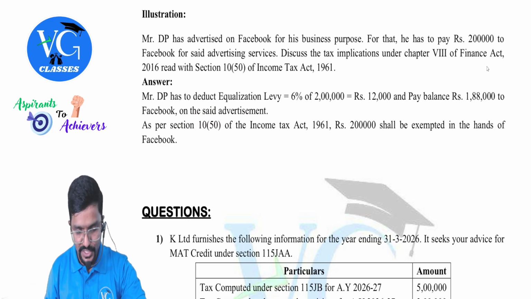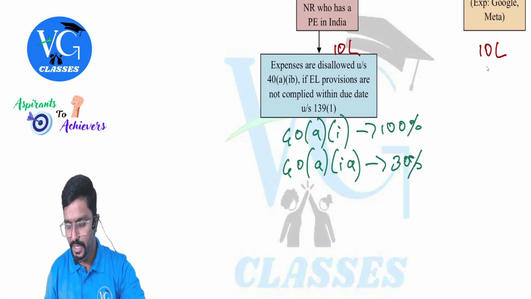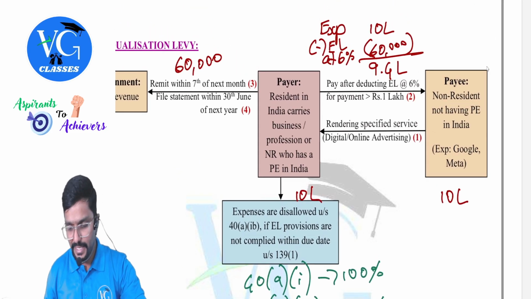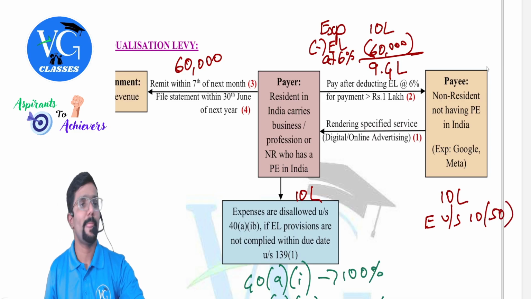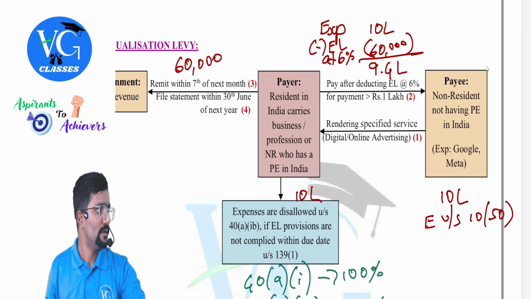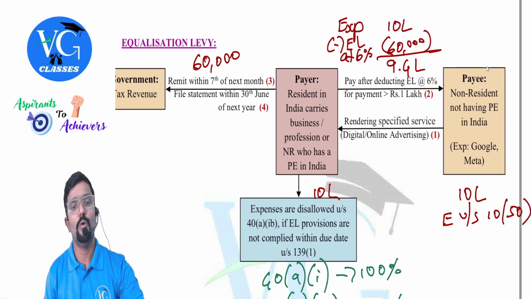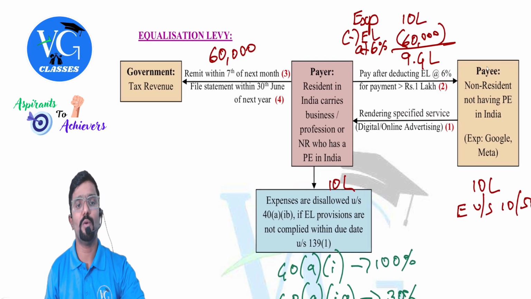That means as per our chart, I had already given, I guess. Entire amount will be exempt, guys. Exempt under section which? 10 clause 50. For whom? For the payee. Hope you understood. This is all about equalization levy.